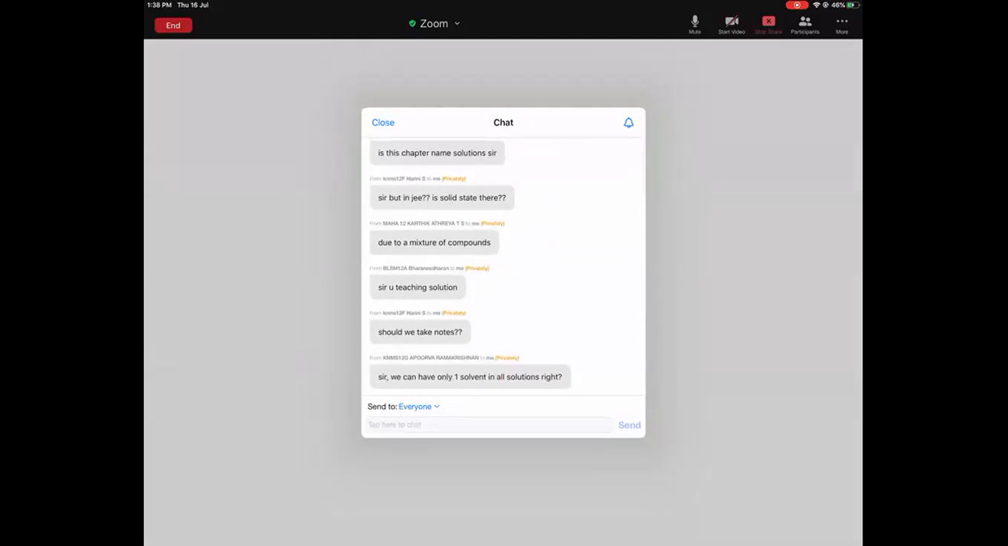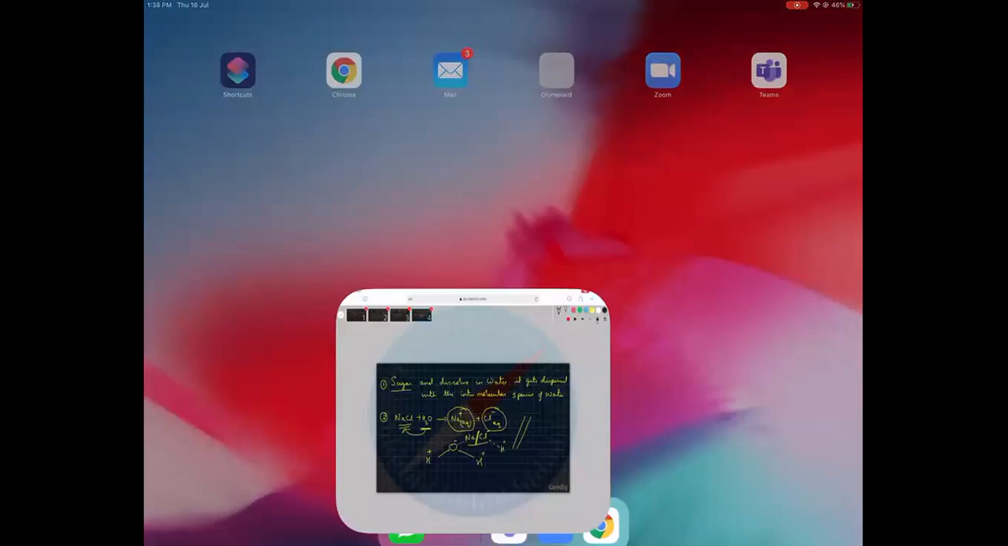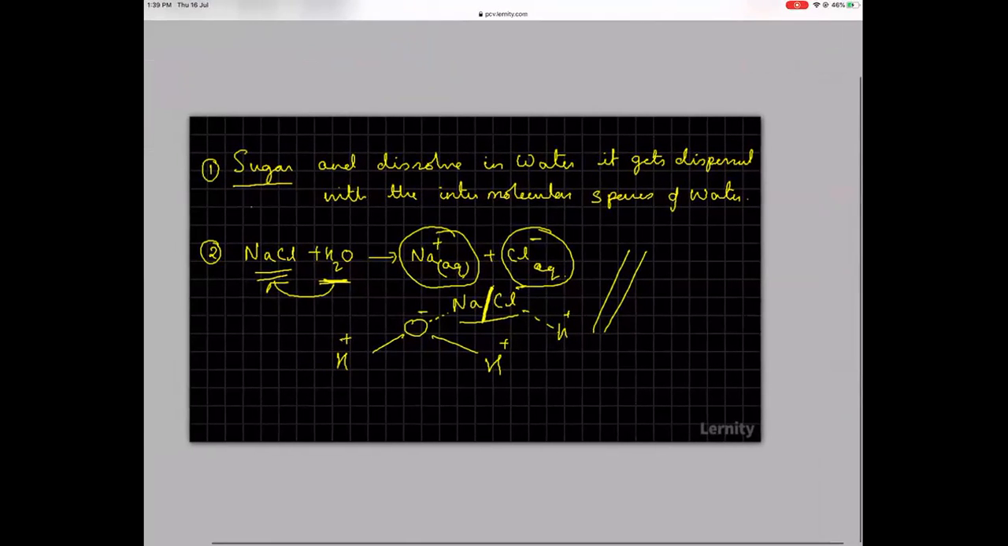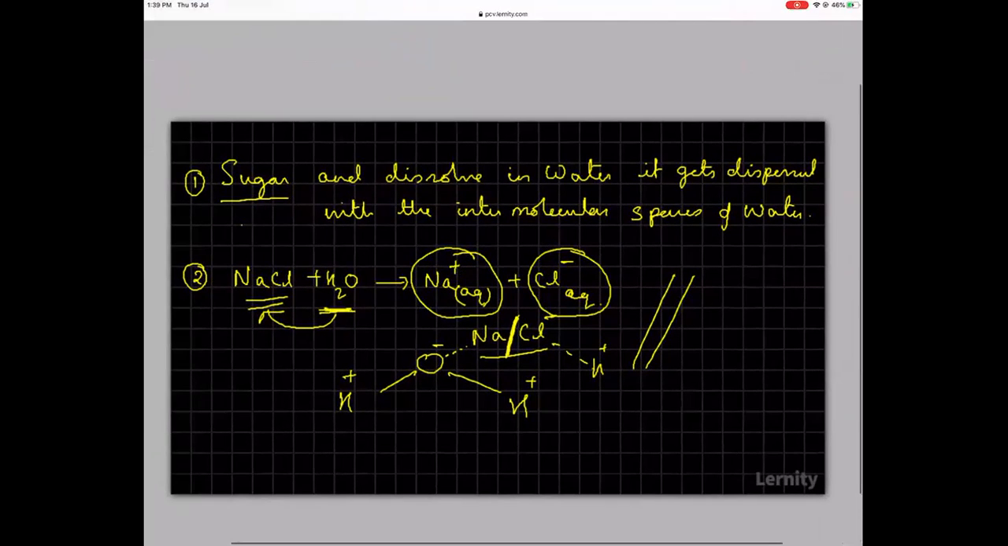Can we have only one solvent in all solutions? No, you cannot have one. Any solution can be formed by anything. Our job is to analyze different types of solutions. Right now we are talking about water. Water is called the universal solvent, but we will reach there, don't worry. Right now we are just seeing that there is some kind of an interaction between a solute and the solvent. That kind of interaction is because of the electrovalent compound and the dielectric constant. So this is another reason why there is solubility.